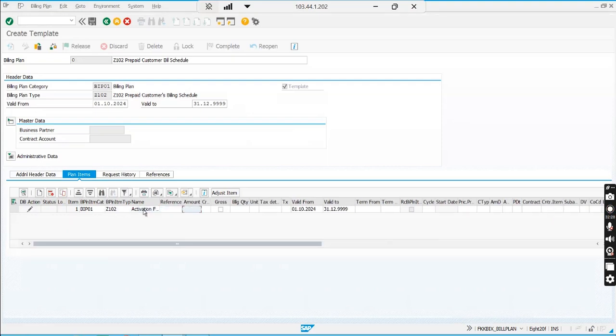Then the amount, how much will it be? Let's go with SAP's example. We can do anything, say $15. Okay, that was 15 euro, but I don't want to go for another currency. $15 is the one-time activation fee.